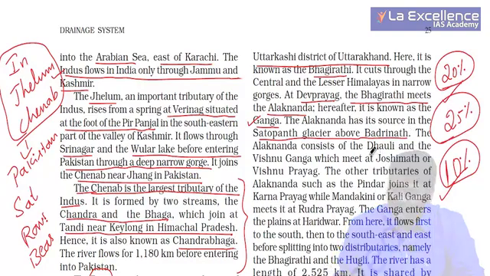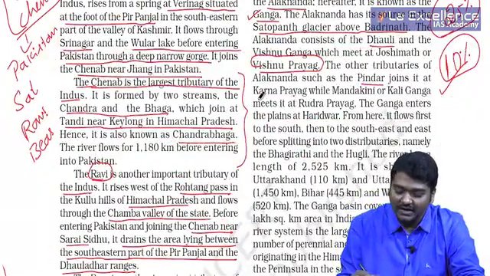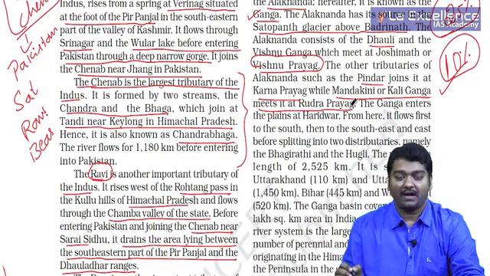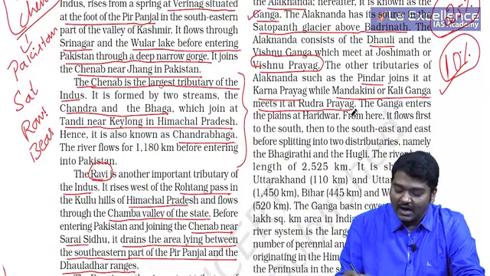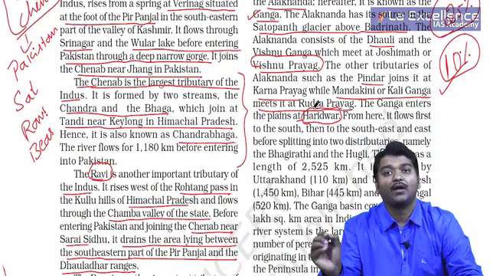The Alaknanda consists of Dauli and the Vishnu Ganga, which meet at Joshimath or Vishnu Prayag, not required. The other tributaries of Alaknanda they have given. Pindar joins it at Karna Prayag, while Mandakini or Kali Ganga meets it at Rudra Prayag. The Ganga enters plains at Haridwar. Very, very important for you.